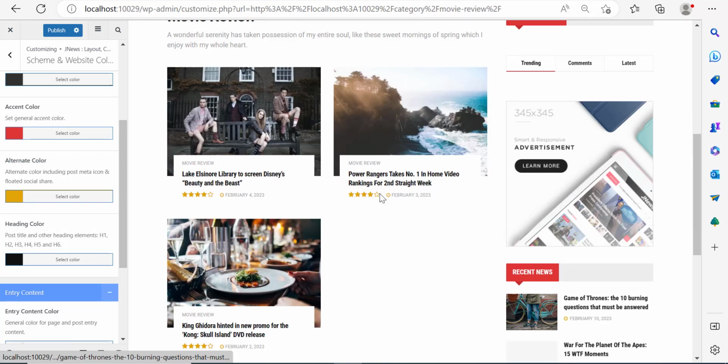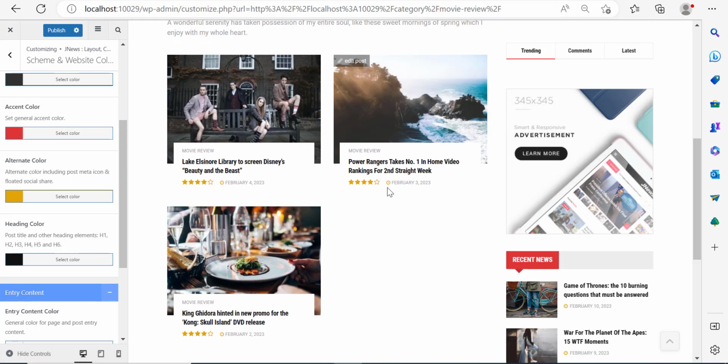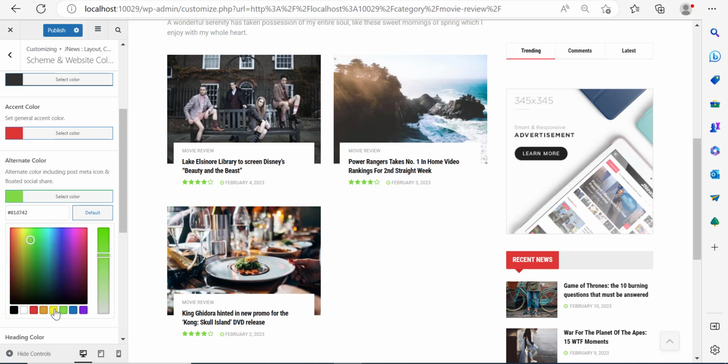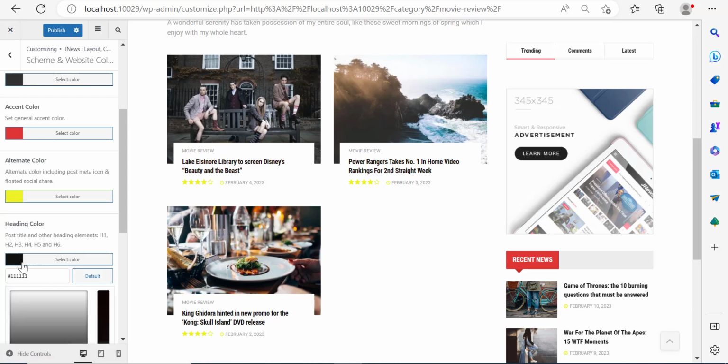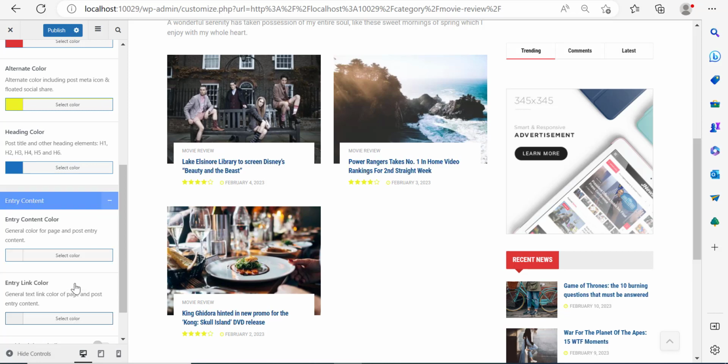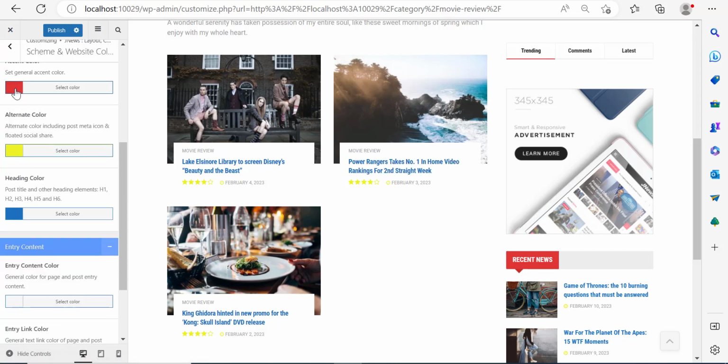Now, alternate color, if I scroll down, is the color that you can see over here, for instance, on this time clock. Now, let's change this, for example, maybe to green. And you can see that it changed. It even changed the review color, but I'm going to get it back to where it was. Now, the heading color is the color of the headings. So if I click on the heading, let's say you want to make it dark blue. So I can change it to dark blue. It's better, in my opinion. And when you hover over it, it's red because the accent color is red.